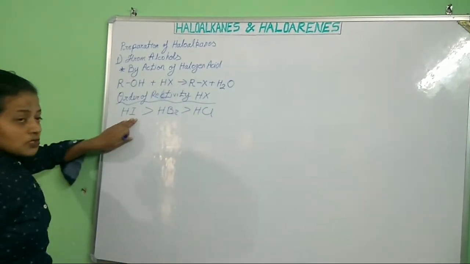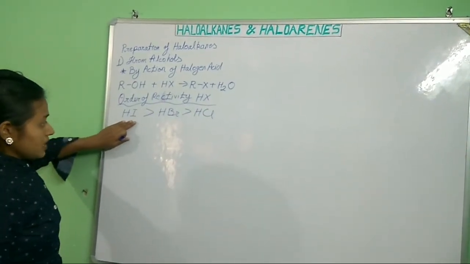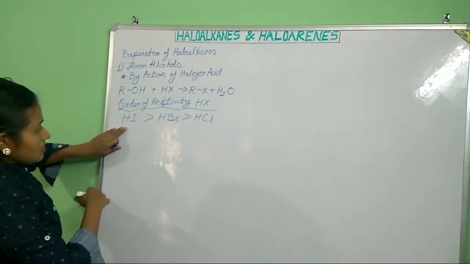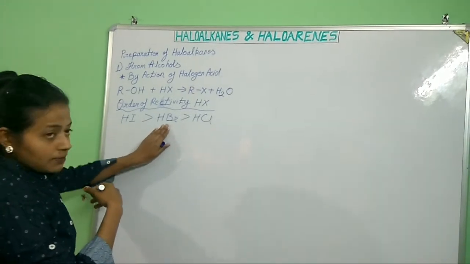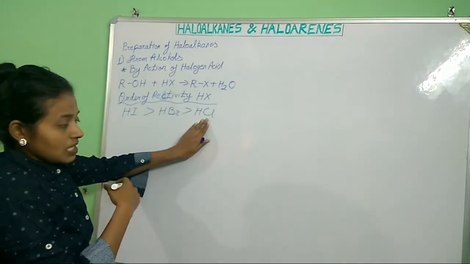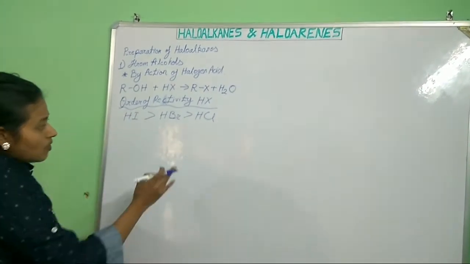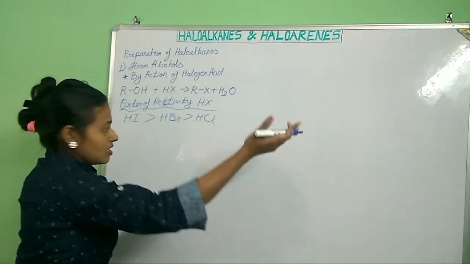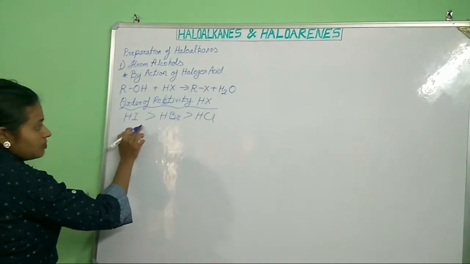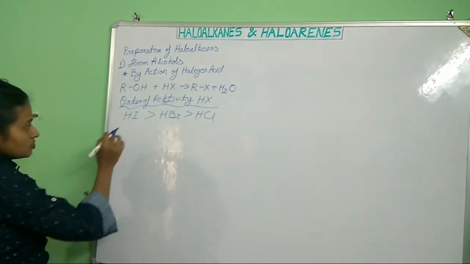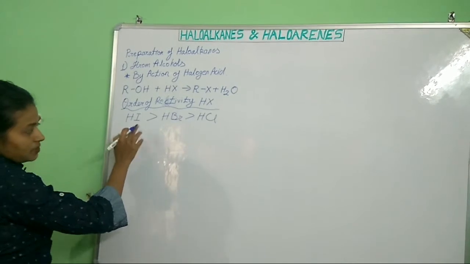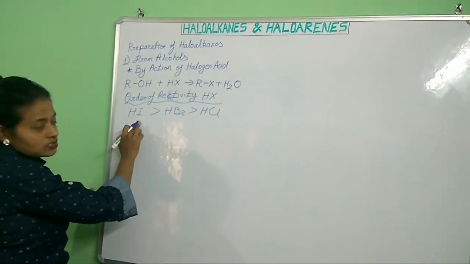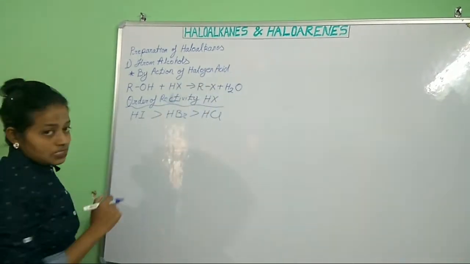Because the bond dissociation enthalpy of HI is very low, then comes HBr, and the bond dissociation enthalpy of HCl is very high. So HI breaks very easily, and it is the most reactive among all the halogen acids.